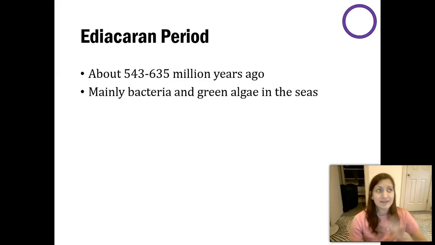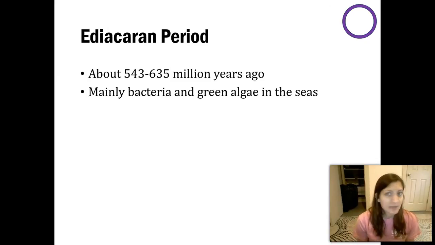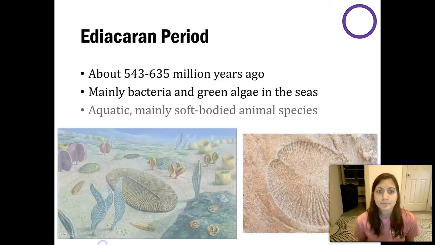To give you a time scale of what's happening in the world, we have our primitive plants, mainly bacteria, thinking about cyanobacteria particularly, and we also have green algae, so protists. These organisms are already on Earth. They're dominating these aquatic ecosystems.